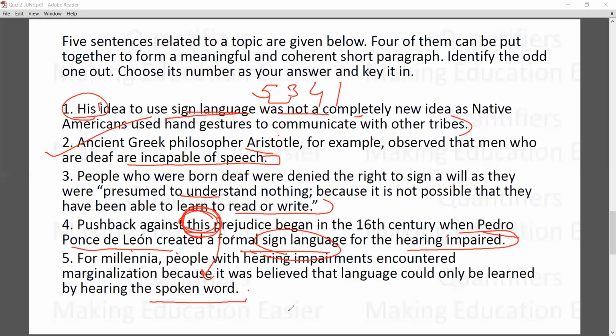But again, this is not talking about any kind of prejudices. It is just stating that he observed that men who are deaf are incapable of speech. So that is again a kind of general observation, which is not linked to the passage, so that is the reason that 2 is the odd one out. Okay, so by this